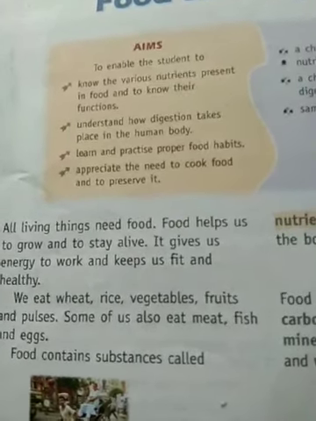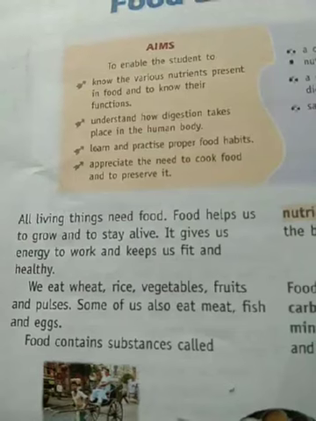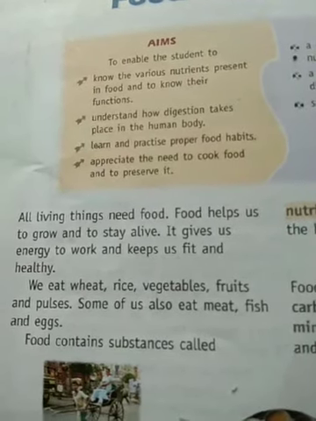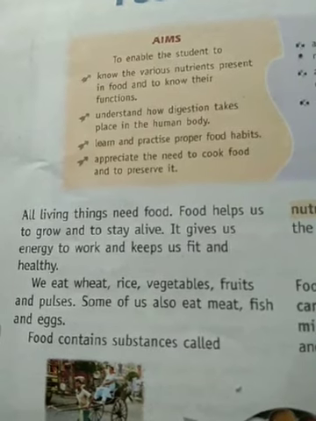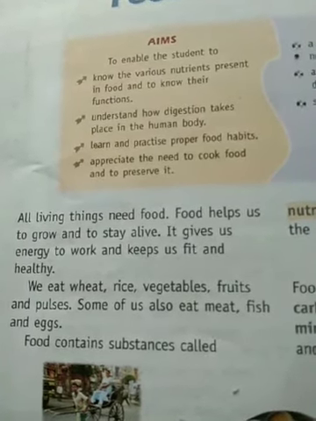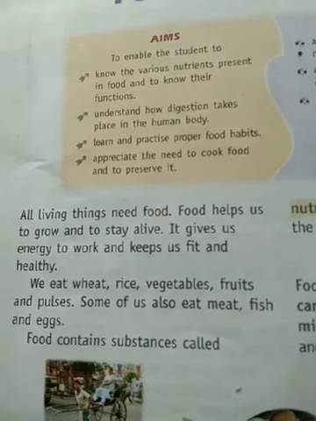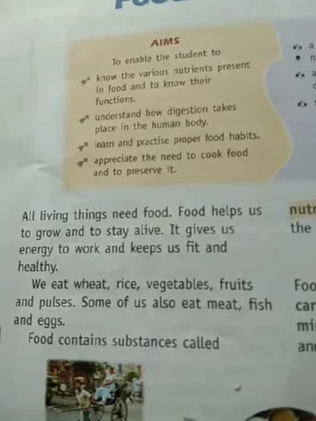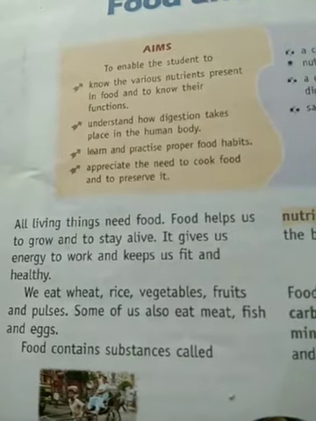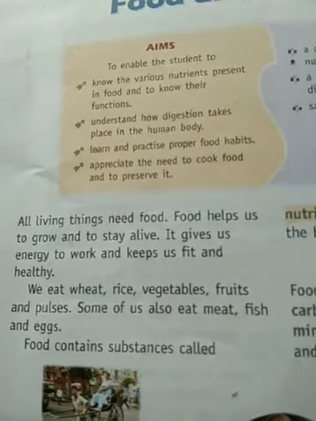Now what does the writer actually want us to convey through this paragraph? Normally we Indian people eat what? Rice, wheat. Wheat means what? Gehu. Rice means what? Dhan.